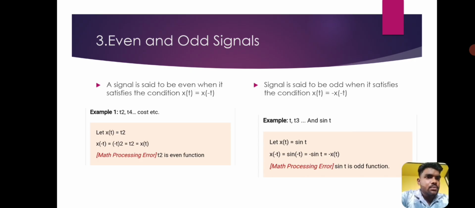A signal is said to be odd when it satisfies the condition x(t) = -x(-t). For example, t, t^3 and sin t. Let x(t) = sin t. Then x(-t) = sin(-t) = -sin t, which is equal to -x(t). So sin theta is an odd function.